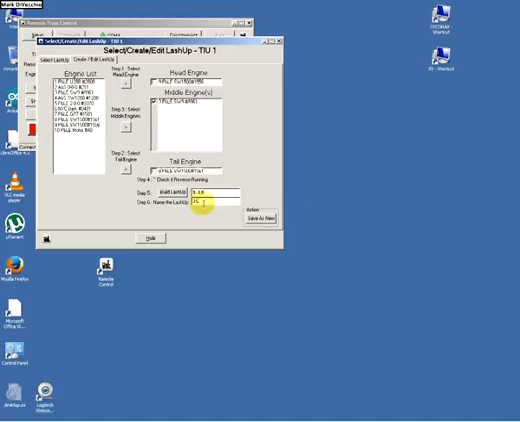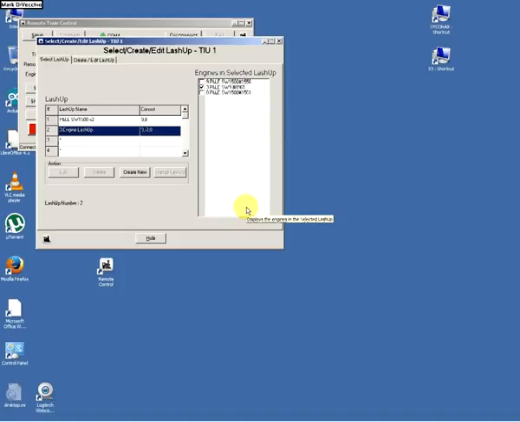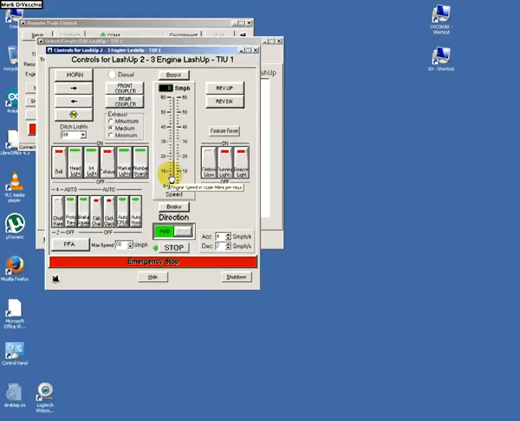I'll just call it 3-engine LashUp and save it. So here you can see that now shows up in the LashUp list. We'll click on it to pick it. We'll press the Start Up LashUp button. So you probably can hear it started up. We'll just run forward for a little while.